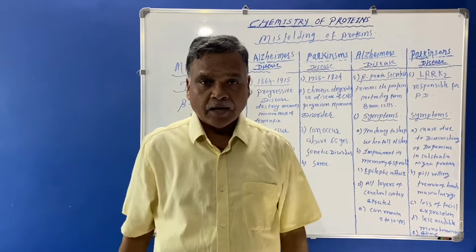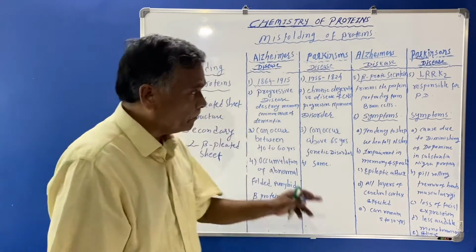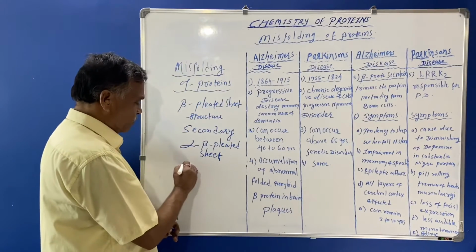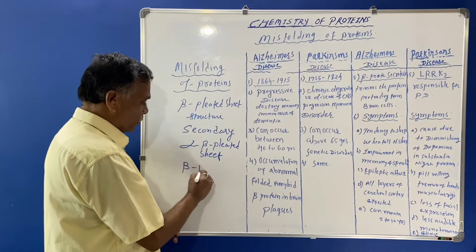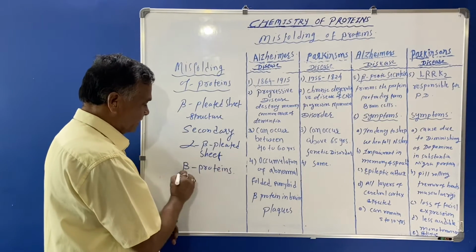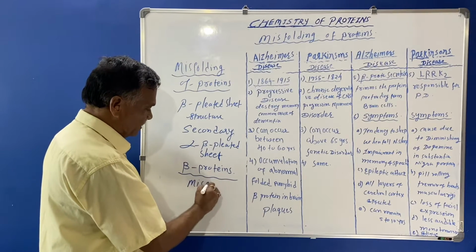In anti-parallel beta pleated sheet, generally the misfolding of the beta proteins is seen.